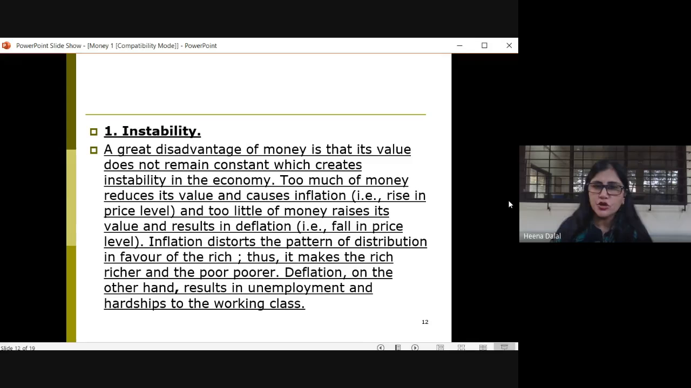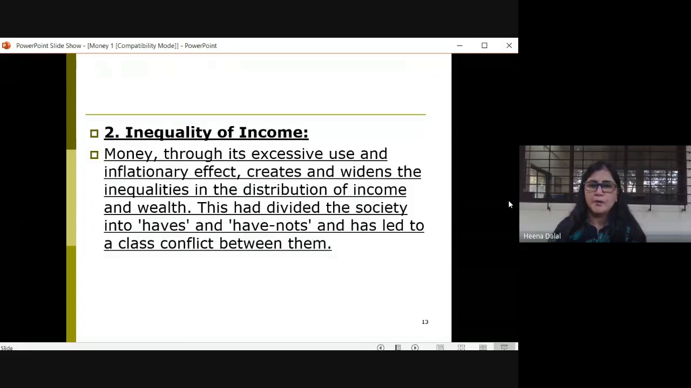Now, when the distribution of income is in favor of the rich class of society, it results in inequalities of income and wealth. That is, the rich become richer and the poor become poorer. On the other hand, deflation raises unemployment. And ultimately, a lot of hardships are created for the working class. So, this is the great disadvantage of money.